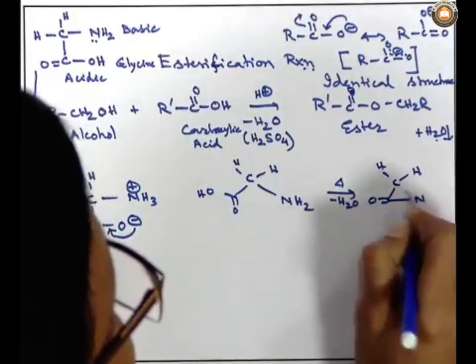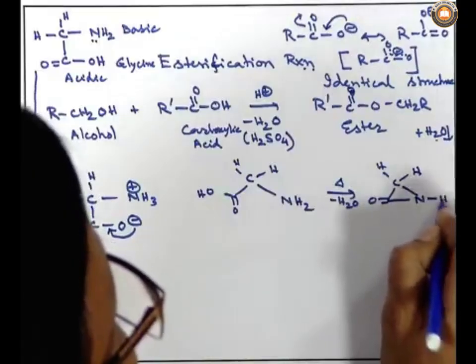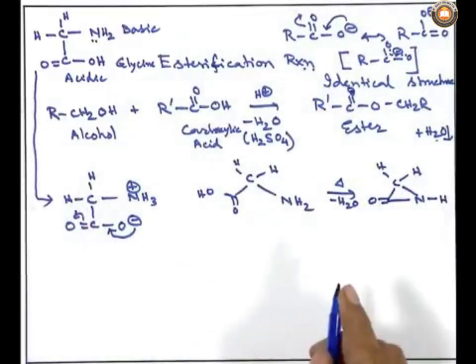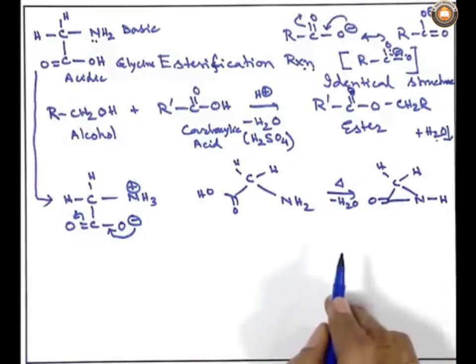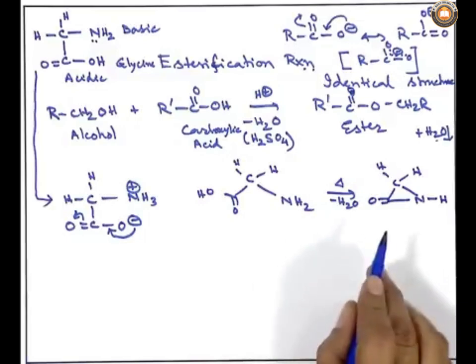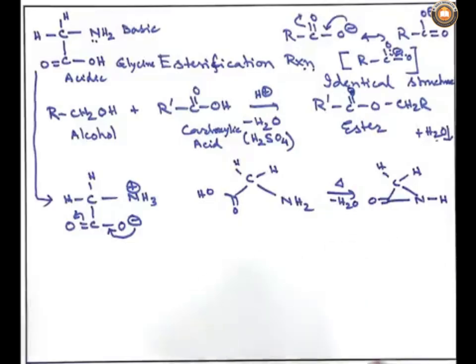It can produce a compound like this, where you get a 3-membered ring of carbon, nitrogen and the third one is the carbonyl group, compounds like this. And this class of compounds is very, very important. Can you name this type of compounds? Answer is yes, it is a cyclic compound having a nitrogen atom in it, and also there has to be carbon in the compound. So, a carbon nitrogen containing 3-membered ring.